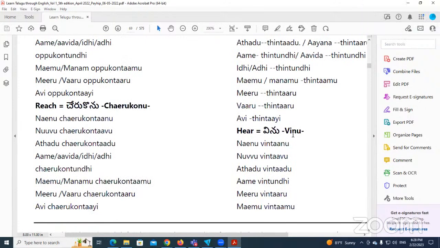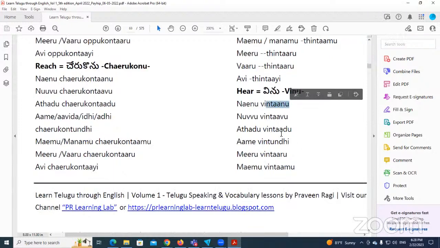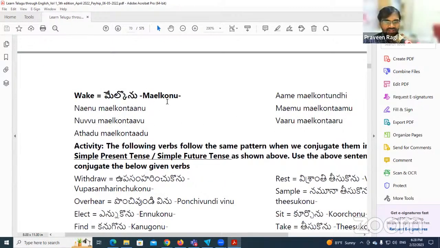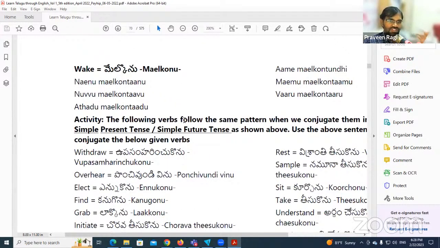Next, tinu becomes tinanu, same pattern. Here, I don't hear means vinanu, same pattern. These sentences I'm making into negative form now. Male konu becomes male konanu. Male konanu or male konu, both are correct. So these are the common uses previous students practiced.